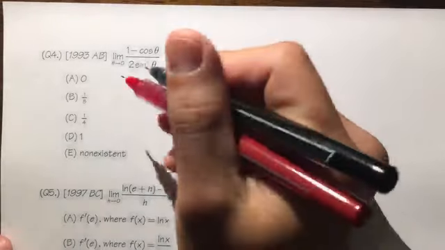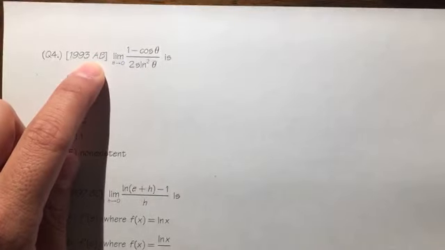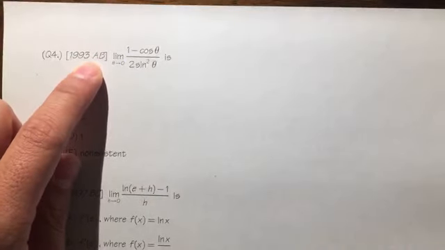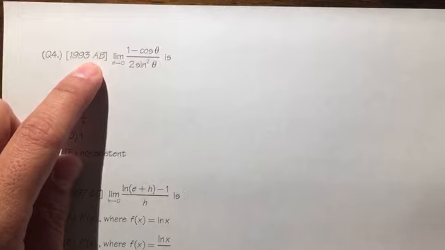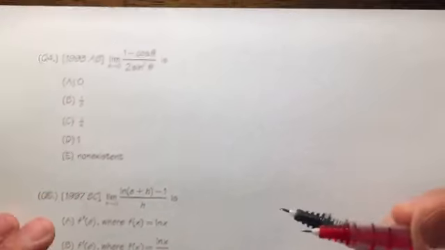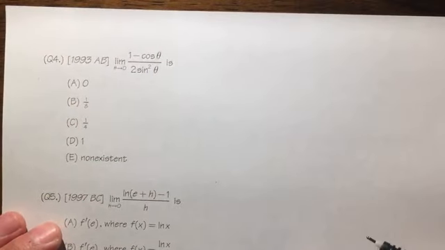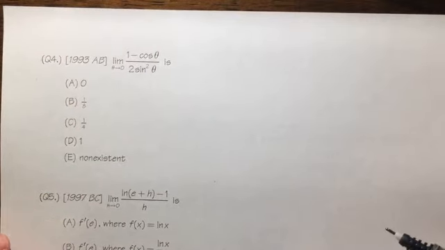Okay, so for this one, once you are in the AB level, you cannot use L'Hopital's rule, okay? That's the usual style. I would just use the trig identity, okay? Oh, you were born in 1991, oh, cool.